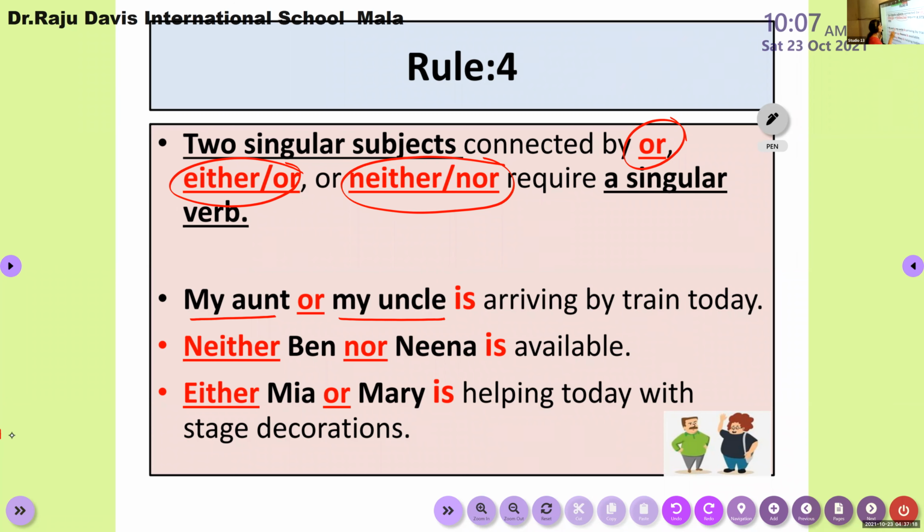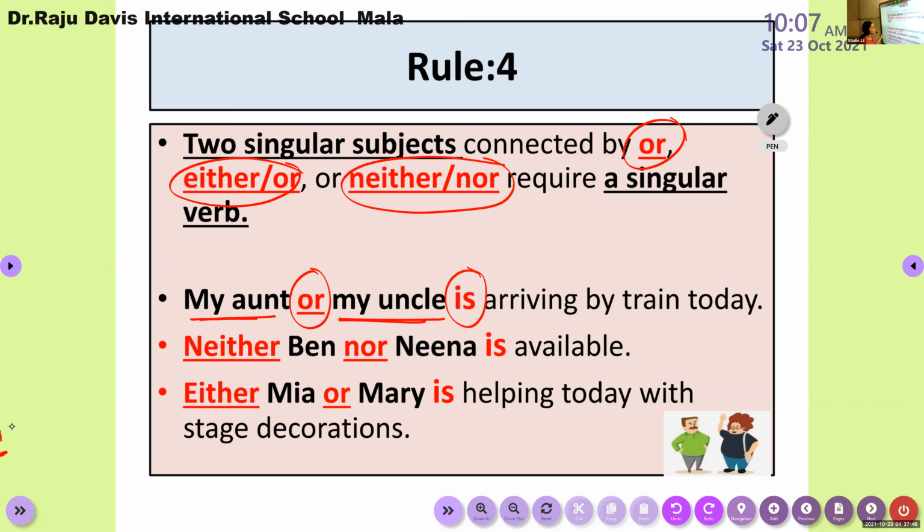Okay, so there is a choice. If uncle is coming, auntie won't come. If aunt is coming, uncle won't come. Any one of these two persons is coming. Only one person is coming, not both. So my aunt or my uncle. These two singular nouns are connected with the expression or. So I have to prefer only is, because both are not coming. Only one is arriving by train today.